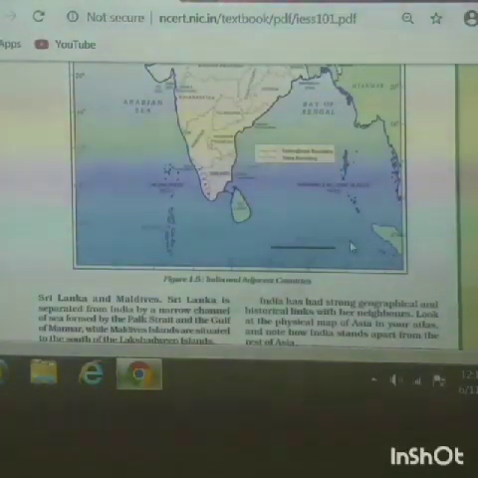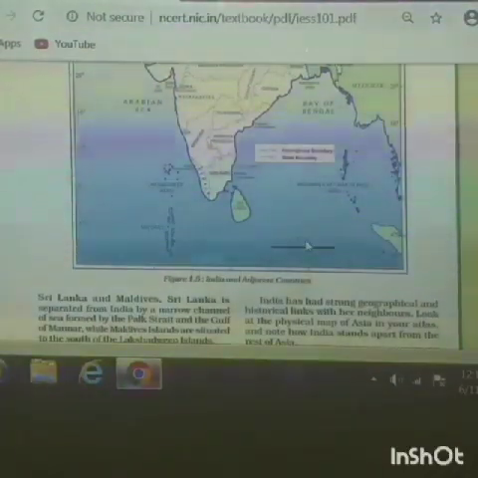Sri Lanka is separated from India through the Palk Strait or the Gulf of Mannar, and to the south of the Lakshadweep Islands we have the location of Maldives. These are the Indian boundaries, and there ends the topic on India, size and location.